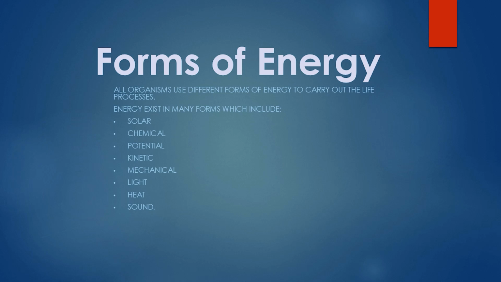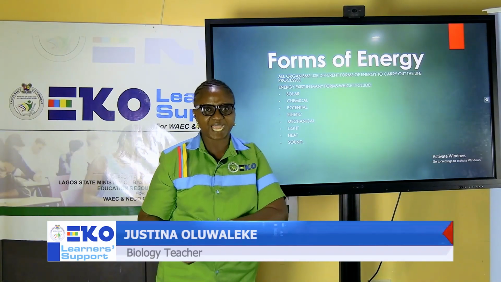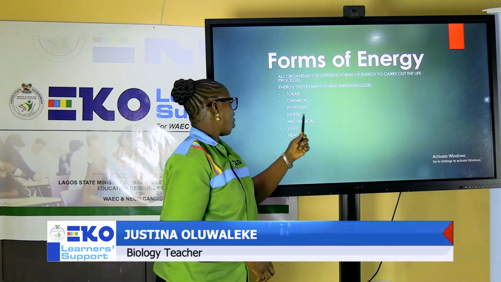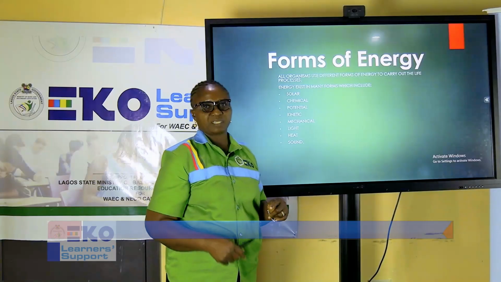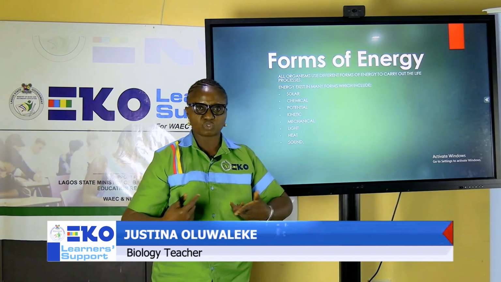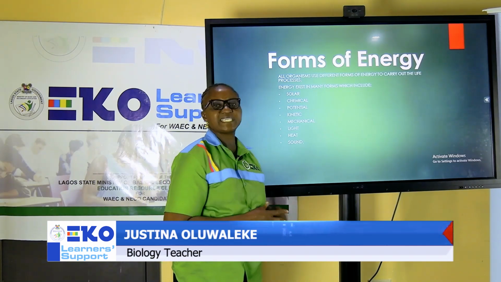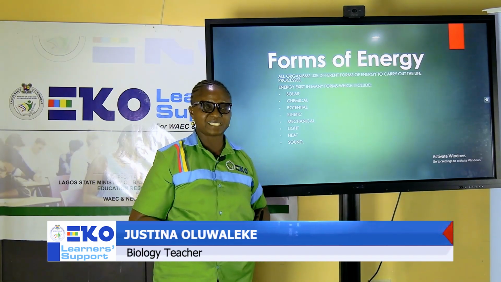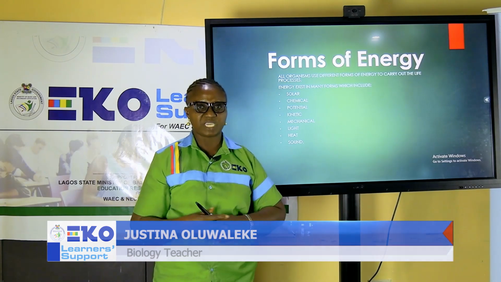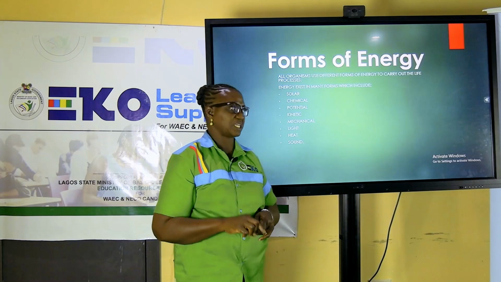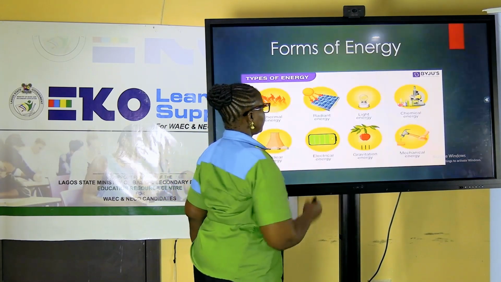Depending on the form of work that you are doing, if it has to do with mechanical activities, we call that form of energy mechanical energy. From there, we can generate light, we can generate heat and sound. Like you are hearing me, I'm using energy to talk. When we talk of heat energy, it's a form of energy that we eventually throw out. We dissipate it into the environment and we cannot bring it back again.